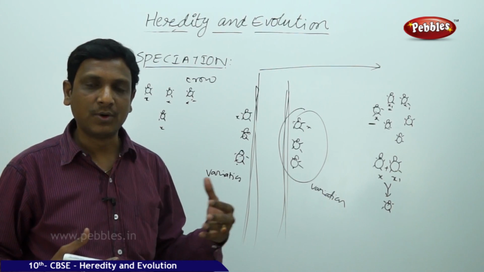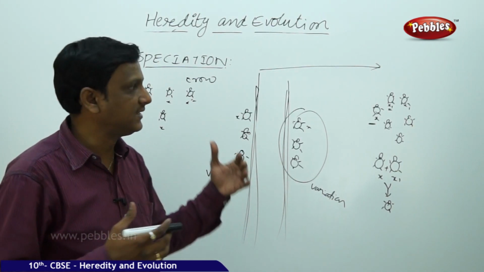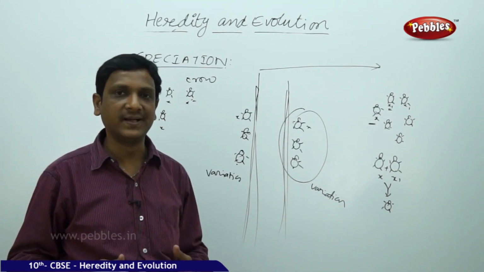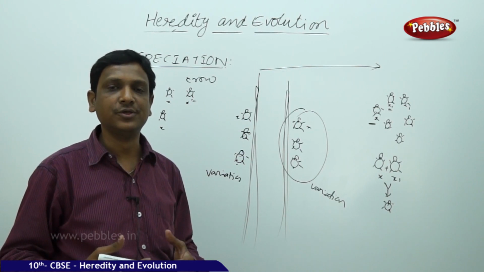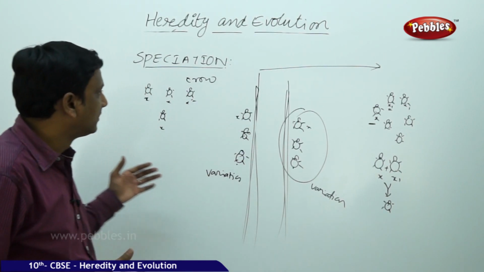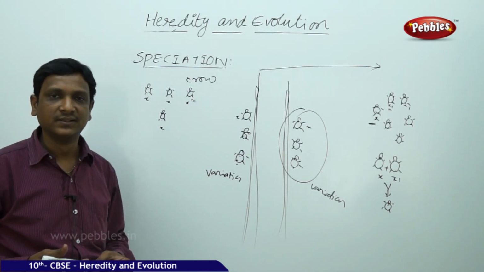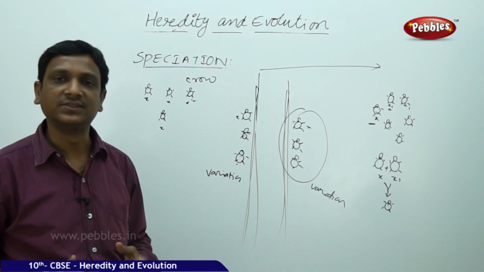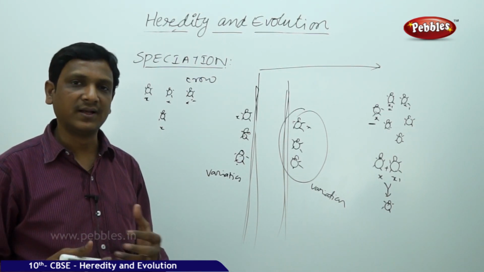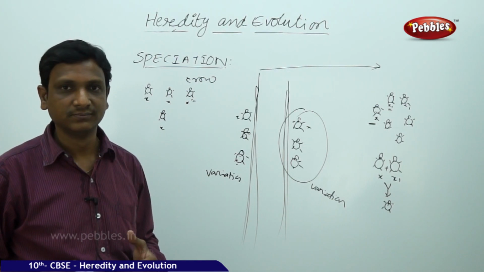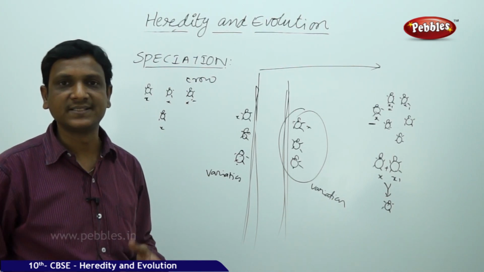About the variations, we got the information from the observations of Gregor John Mendel, and the process of evolution is explained by Charles Darwin. So he made certain observations. There are some proofs for evolution that we will see in the next part of the lesson.